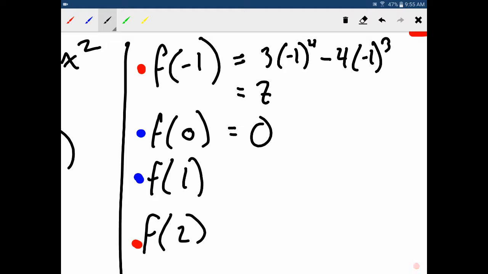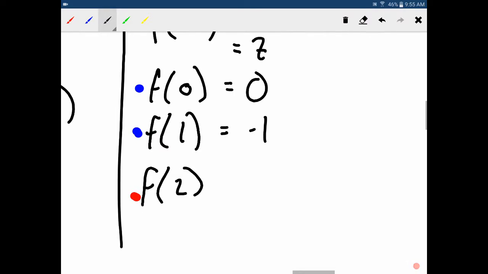And then we've got 1, which gives us 3 minus 4. So I'm just going to go straight, just because I'm out of room here, I'm just going to sub that in. I think that you can see that that equals that. And then finally 2, which is